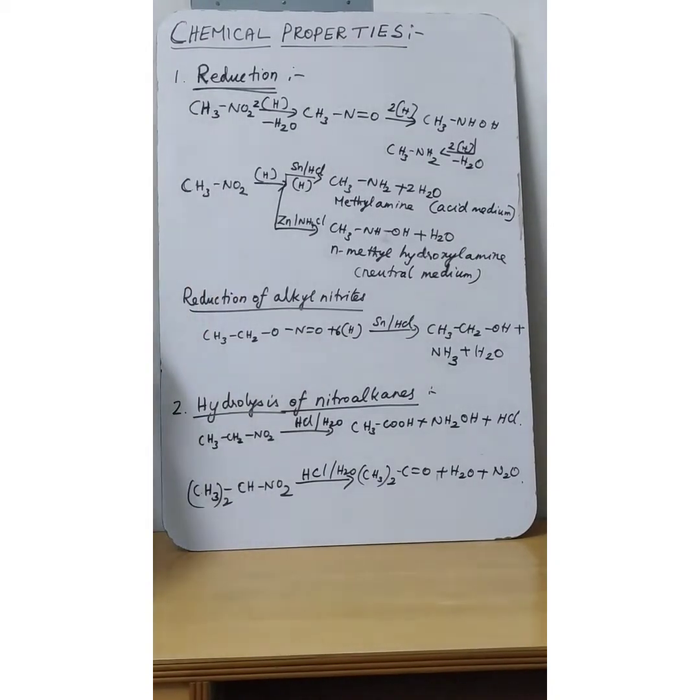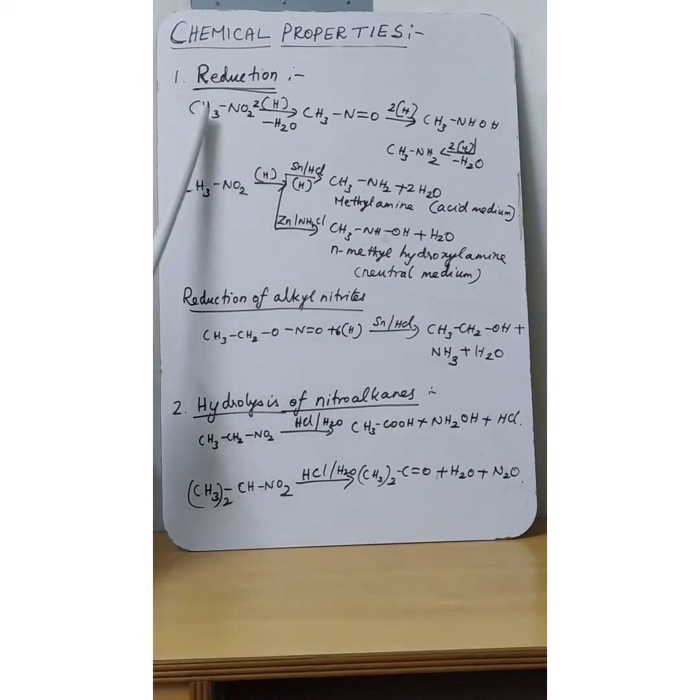Next, chemical properties of nitro compounds. First we are going to discuss the chemical properties of aliphatic nitro compounds. Under this, there are totally three types of reaction. First one, reduction.